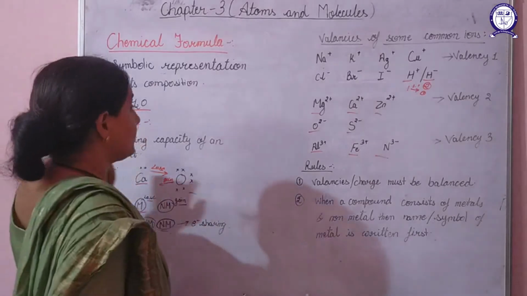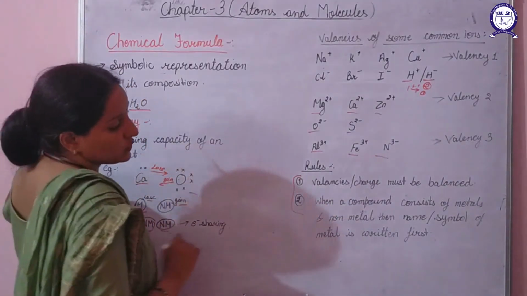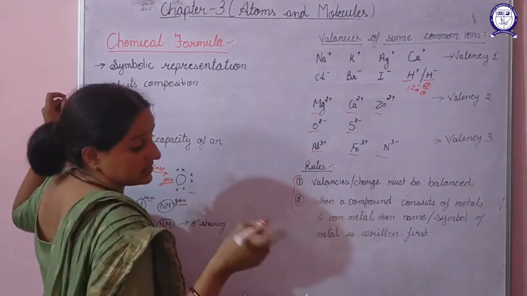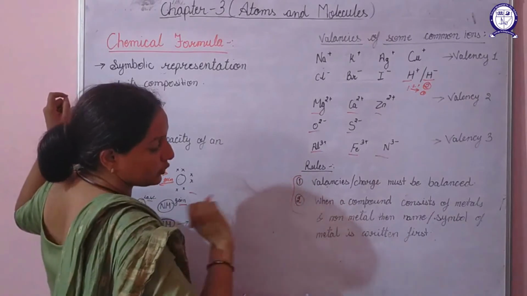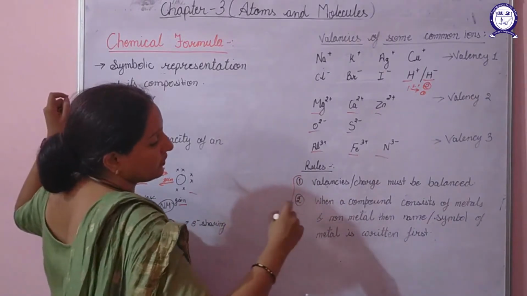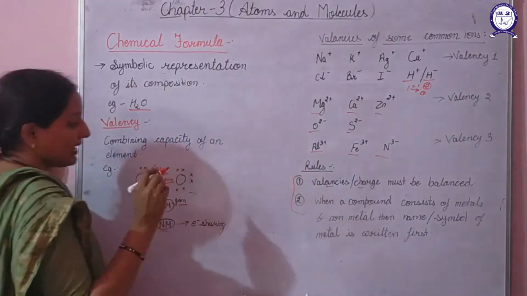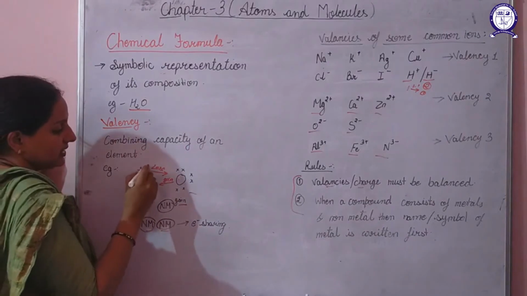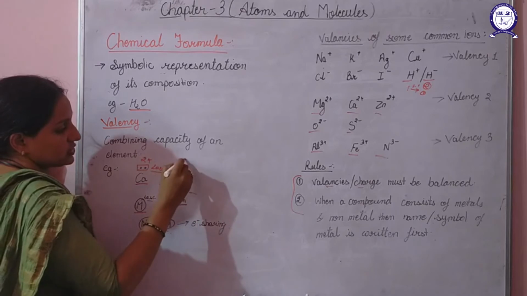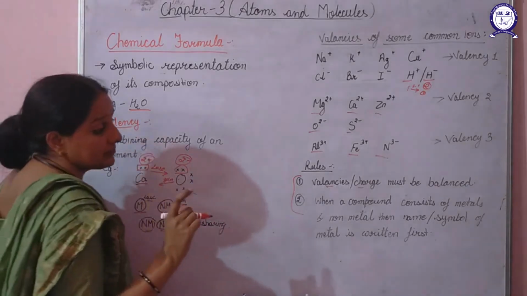Now in order to write the chemical formula, we have two rules. The first rule says that valencies or charges must be balanced. This rule will be clear to you in the examples when we write the chemical formulas. That means valencies or charges must be balanced. For example, here calcium's charge was 2 positive and its charge was 2 negative. So their charges are balanced, then only they will combine together.